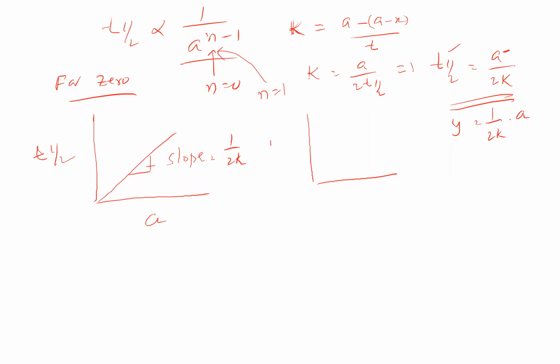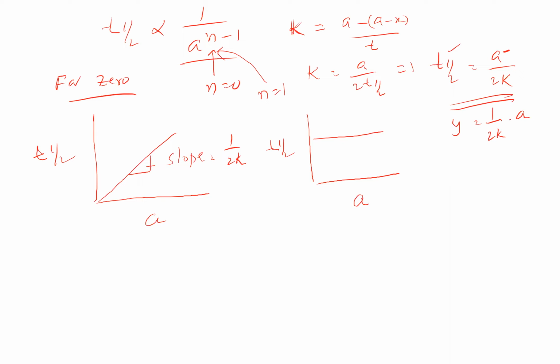T half versus initial concentration A. Now T half is found to be completely independent of the initial concentration of the reacting substance. Therefore, you are going to get a straight line. Half-life doesn't change with respect to initial concentration; it always remains constant. Whatever concentration you take, the time for 50% of the amount to react will not change.